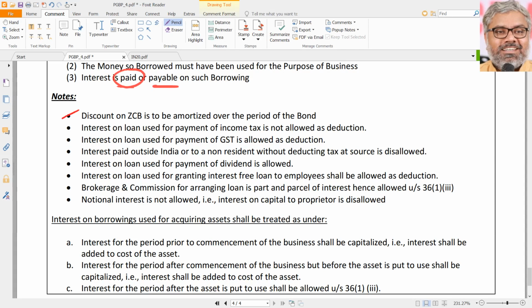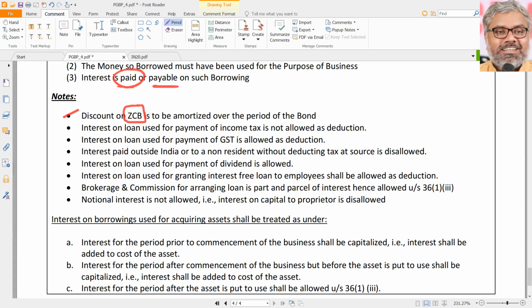For example, discount on zero coupon bonds. ZCB here means zero coupon bonds. Zero coupon means zero interest. In America, interest is called as coupon. Interest rate is called as coupon rate, because mostly the financial markets follow the American terminology. Zero coupon bond means zero interest bond.